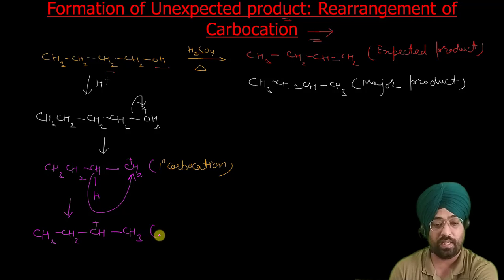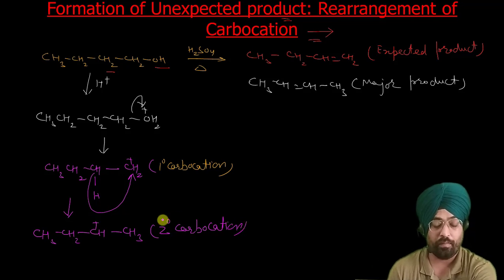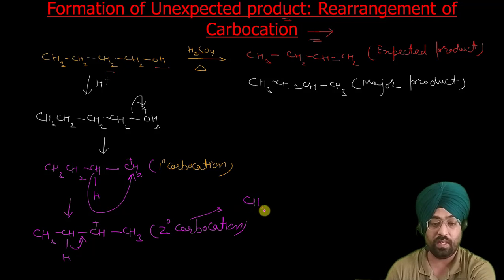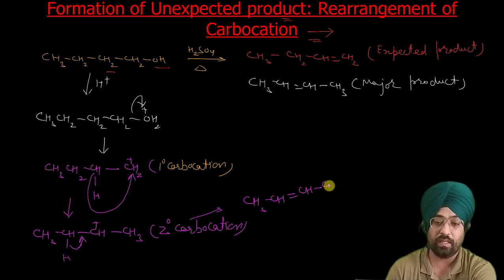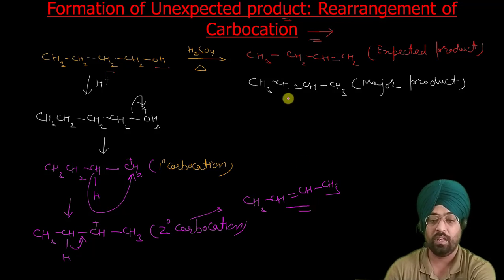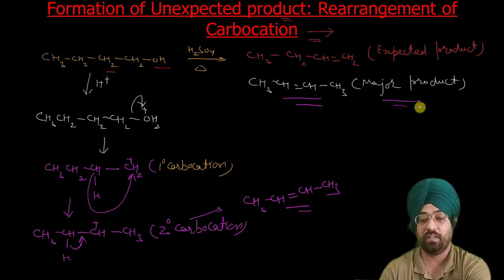Now this is a secondary carbocation. Now according to our mechanism, what does it have to undergo? It will undergo loss of H positive to give CH3CH=CHCH3.